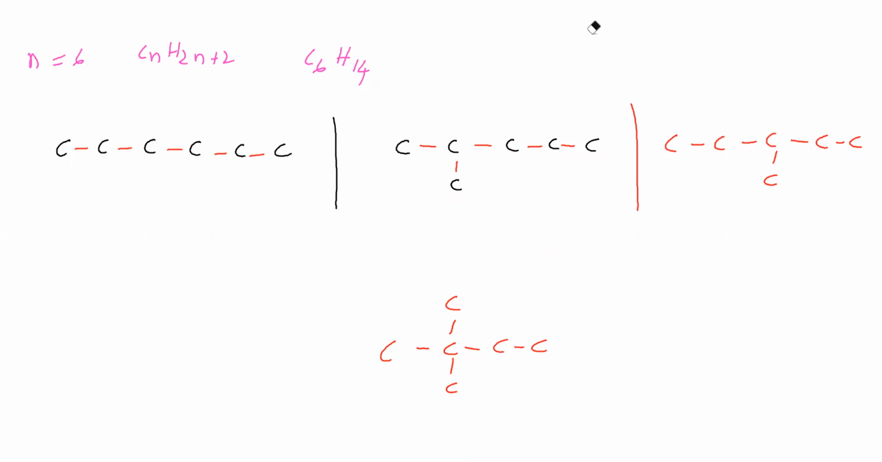Now we will give hydrogens. This carbon has 1 bond, therefore 3 hydrogens. This carbon has 2 bonds, one on the left side, one on the right side, therefore we will give 2 hydrogens. For this carbon 2 hydrogens, here 2 hydrogens, here 2 hydrogens, for this 3 hydrogens. This carbon has 3 bonds, therefore only 1 hydrogen. So we are giving hydrogens like this.